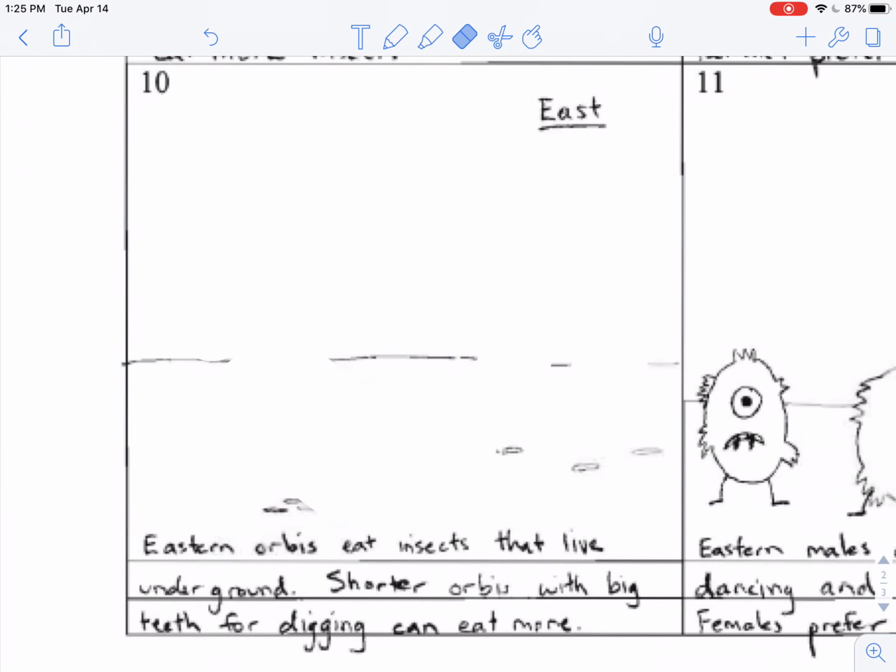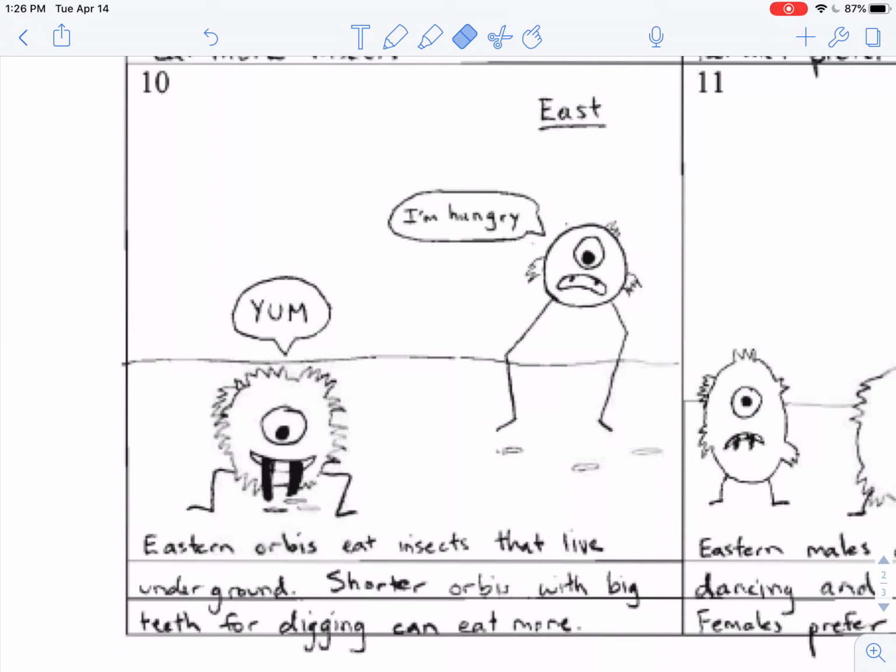On the east side of the river, Orbies eat insects that live underground. That means that shorter Orbies with big teeth for digging can eat more. And that would look something like this. A taller Orby is going to have a more difficult time reaching all the way down to the ground to eat these bugs. The short Orby with longer teeth is going to have an easier time eating the bugs that are underground.